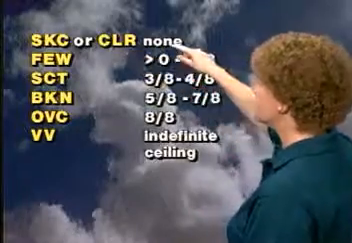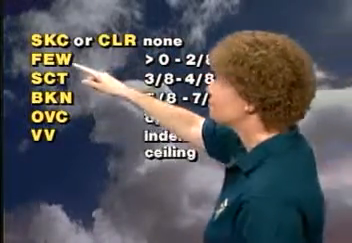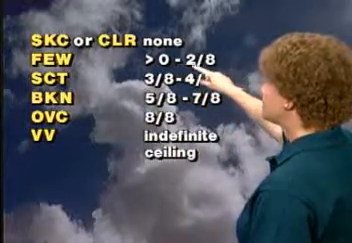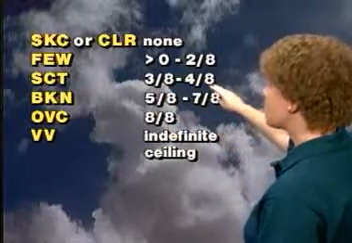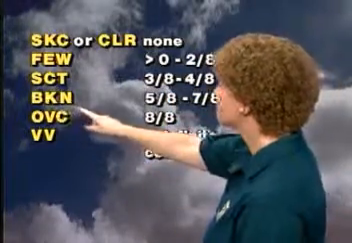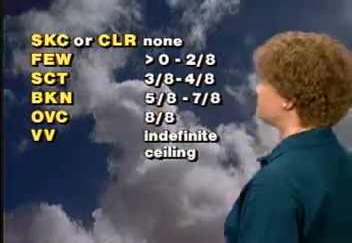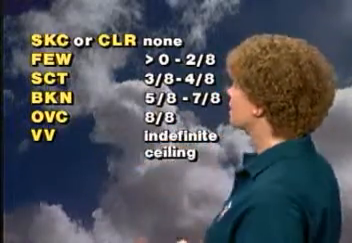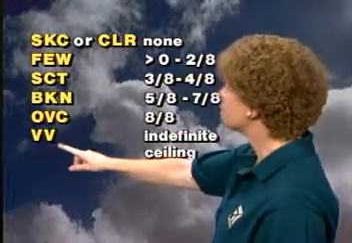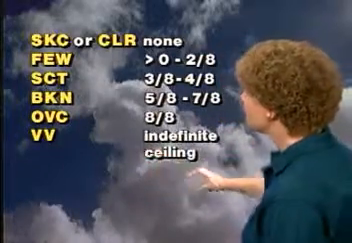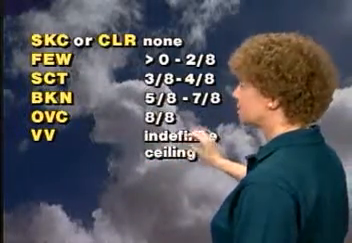So the FAA and the National Weather Service have divided cloud coverage into the following categories. SKC or CLR mean none, there's no clouds. Few means exactly that. Up to 2/8 of the sky is covered. SCT for scattered is 3/8 to 4/8 of cloud coverage. BKN for broken is 5/8 to 7/8 coverage. And OVC or overcast is 8/8 or the sky is covered with clouds. Now VV stands for vertical visibility, which means you've got an indefinite ceiling. The bases aren't real distinct.